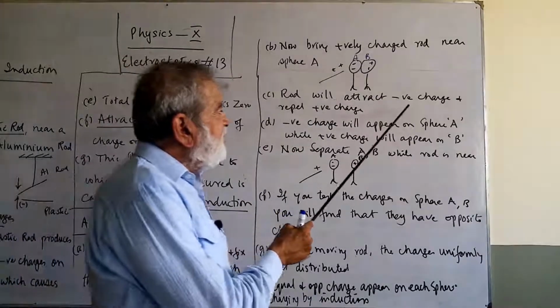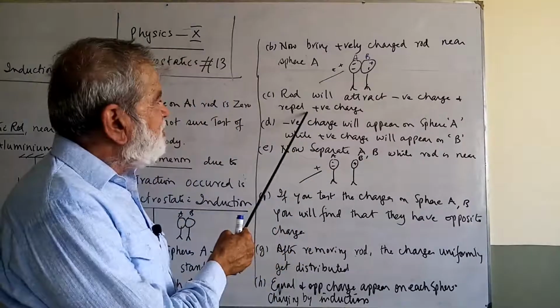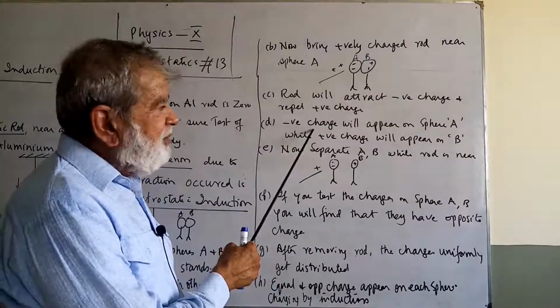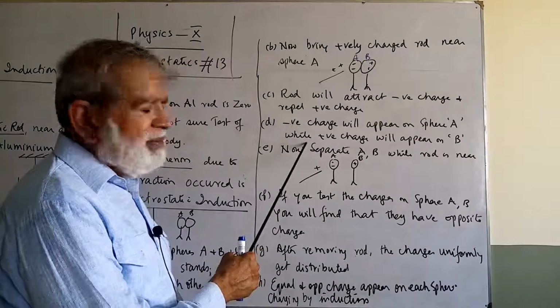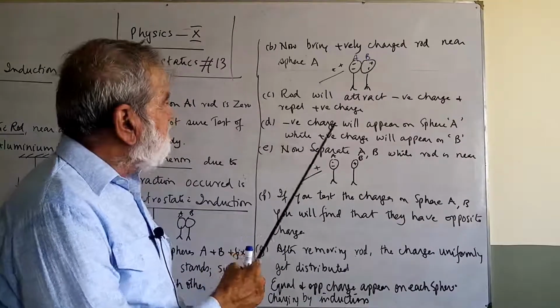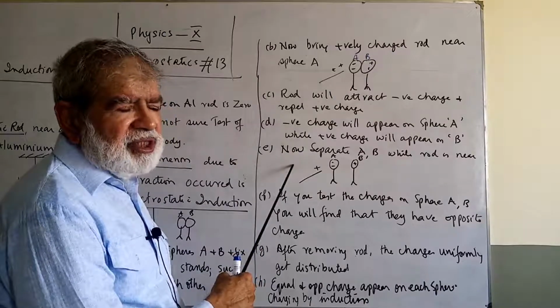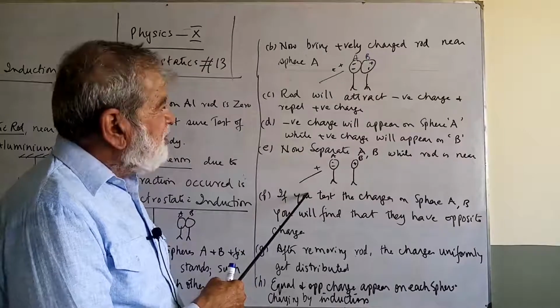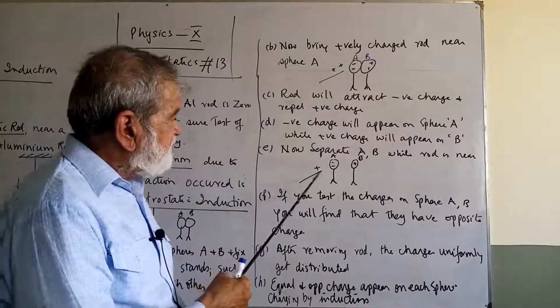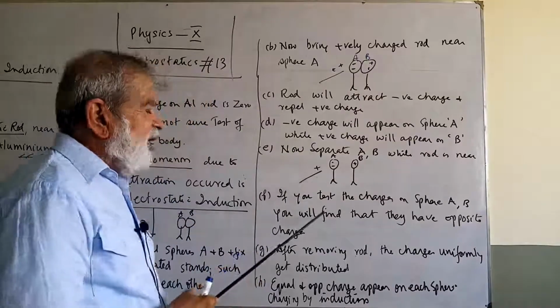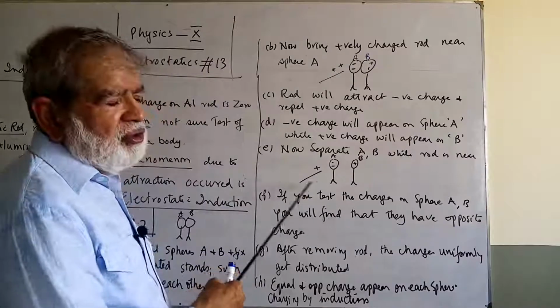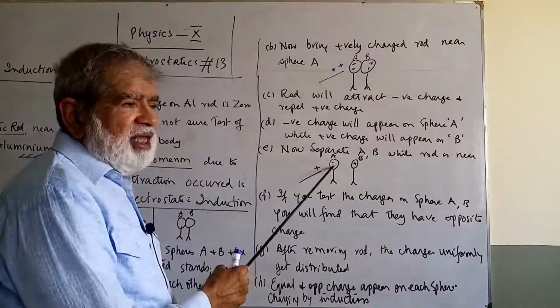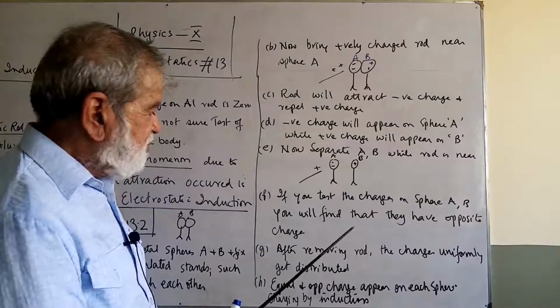The rod will attract negative charge and repel positive charge. Negative charge will appear on sphere A while positive charge will appear on sphere B. Both the charges in both the spheres A and B are separated in the presence of the charged body, in the presence of this rod which is charged. And if you test it, इसको यहाँ रखते हुए दोनों को separate करो. Now if you test A and B, you will find दोनों पे opposite charge हैं.